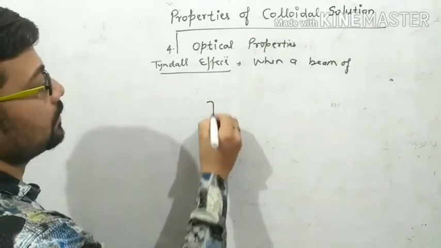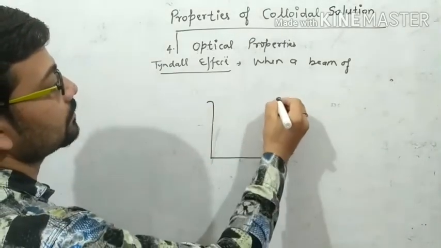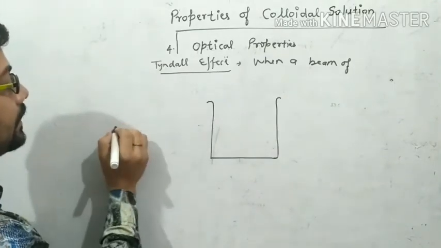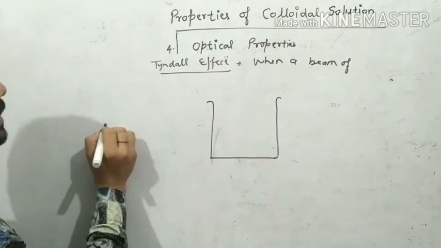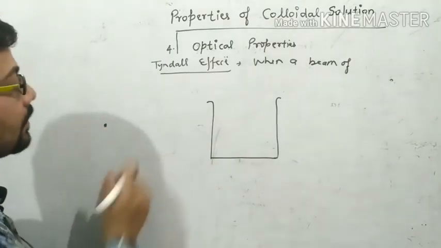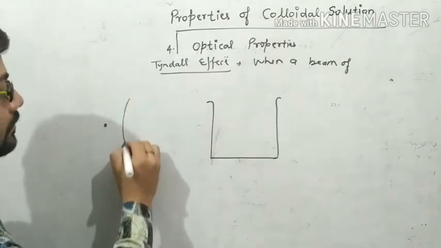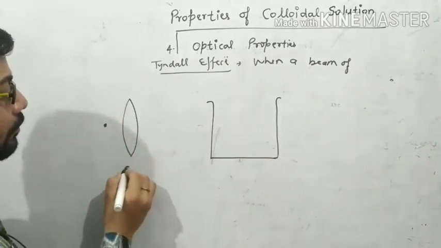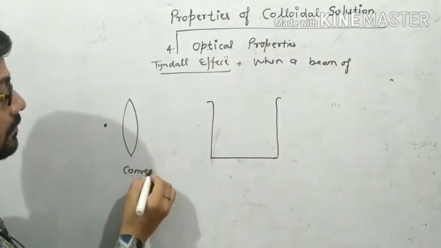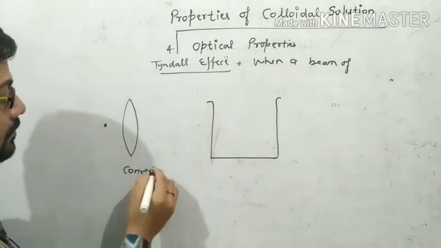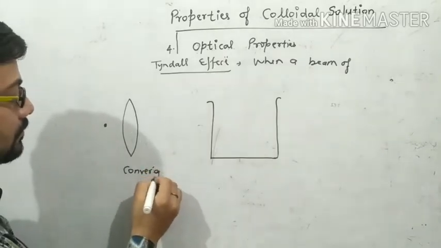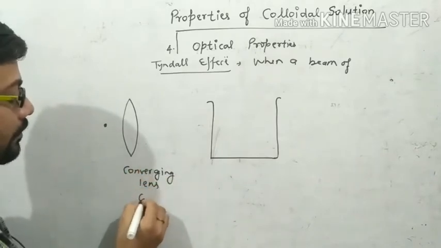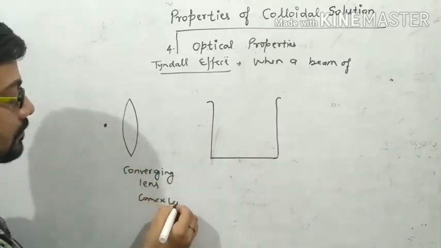This is a colloidal solution, and here a source of light is present, and this is a converging lens, that is a convex lens.